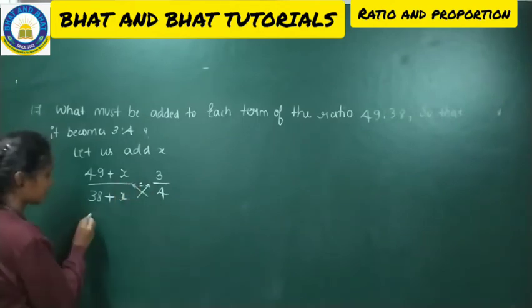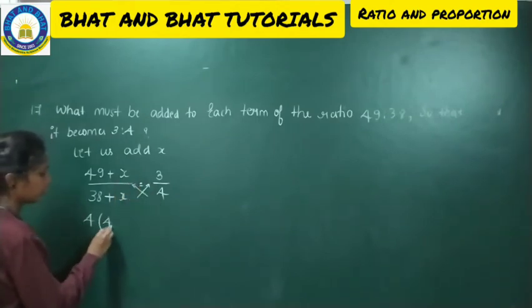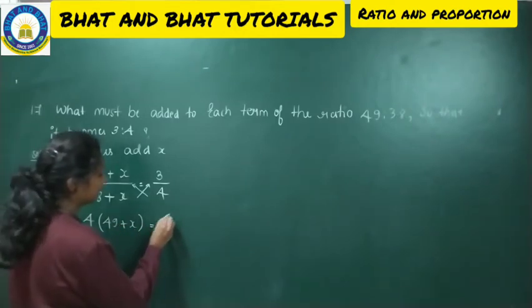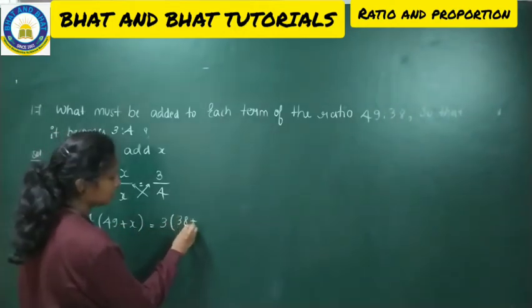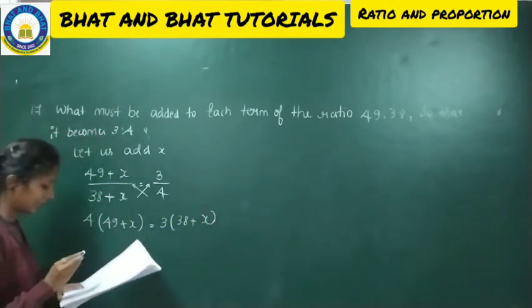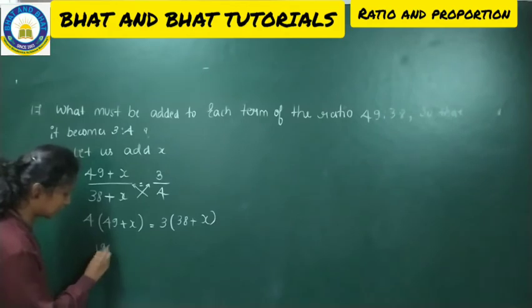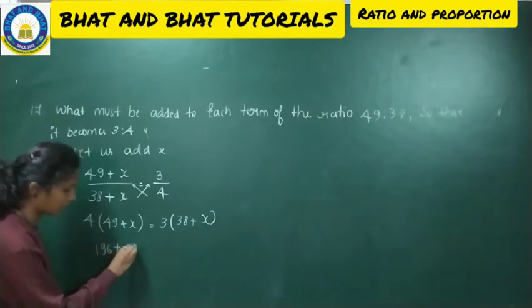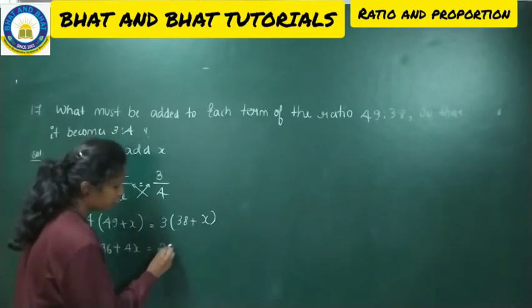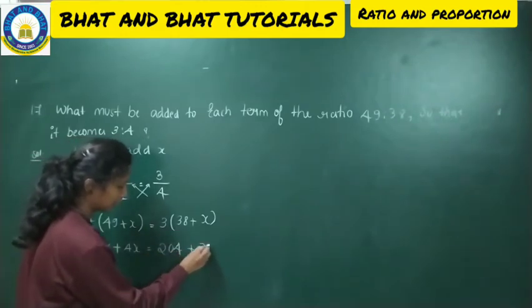Students, do the cross multiplication now. 4 into 49 plus x is equal to 3 into 38 plus x. So 4 into 49 gives 196 plus 4x, which is equal to 38 3s are 204 plus 3x.